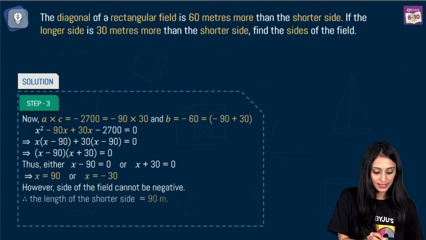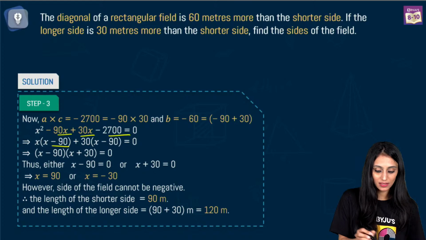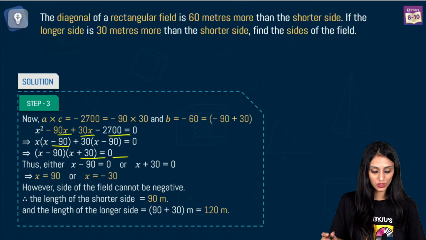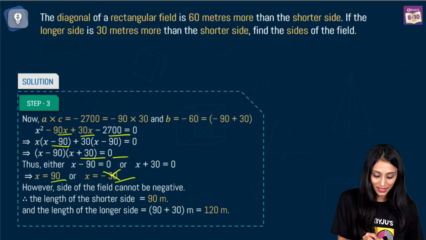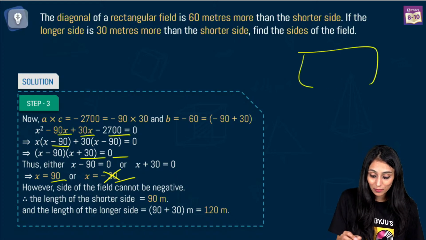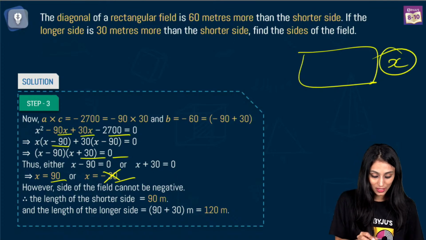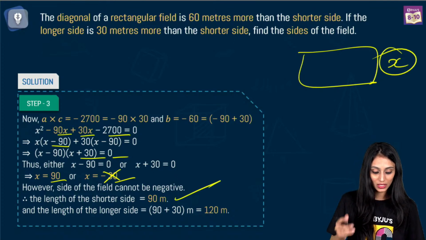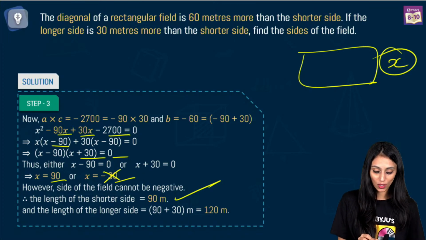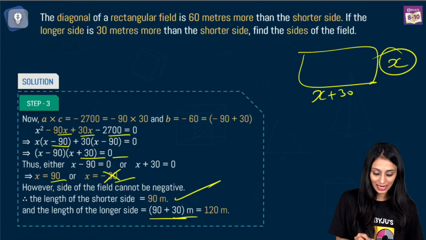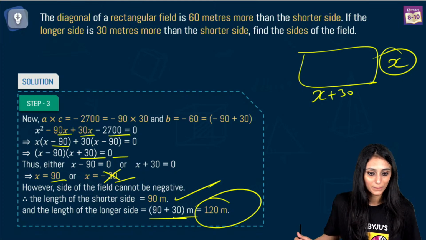So simply you get x square minus 90x plus 30x minus 2700 equal to 0, which gives (x minus 90)(x plus 30) equal to 0. Equate them to 0, you get 90 and minus 30. Again, I cannot take this negative value. Why? Because x is the length of the shorter side, and length can never be negative. So we will neglect this value. The shorter side is now 90. The longer one is x plus 30, that means 120 meters. I hope it's clear to you now, Meghna.